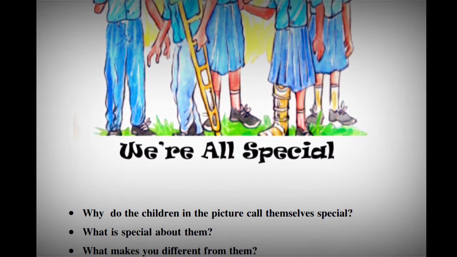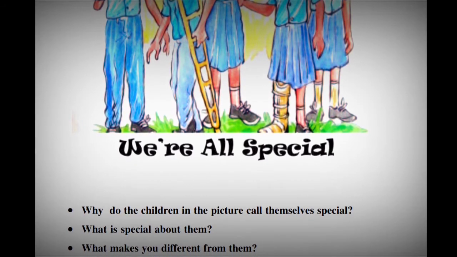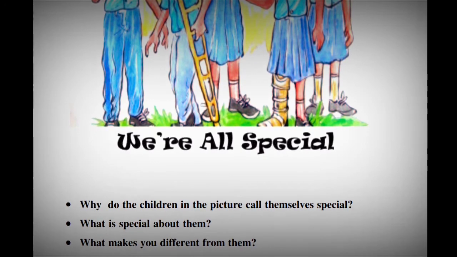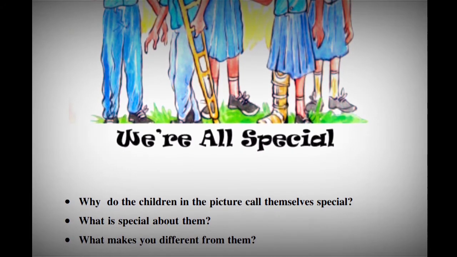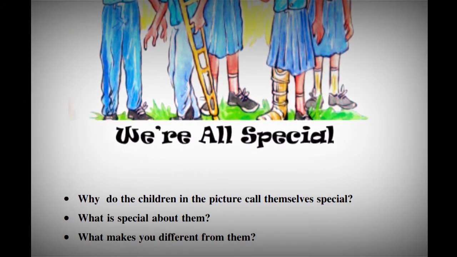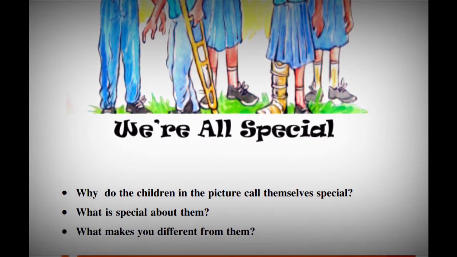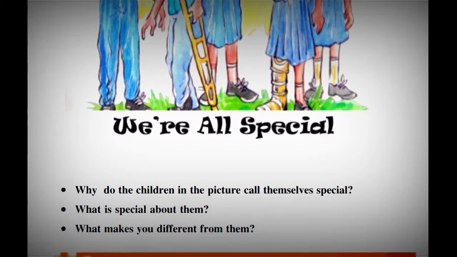Next question: what is special about them? If you look at the picture, you will find something lacking in them. So the answer we can write: the special thing about them is that they are handicapped. So the answer is that they are handicapped.